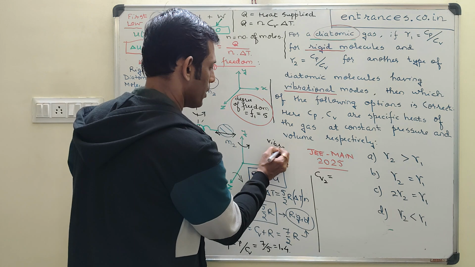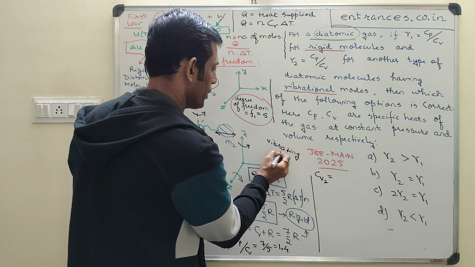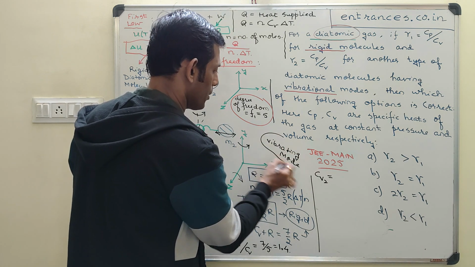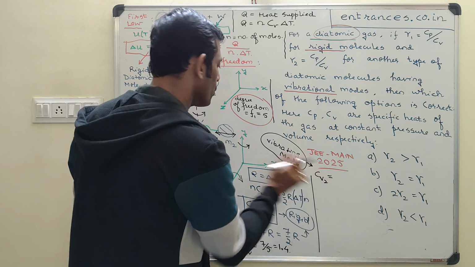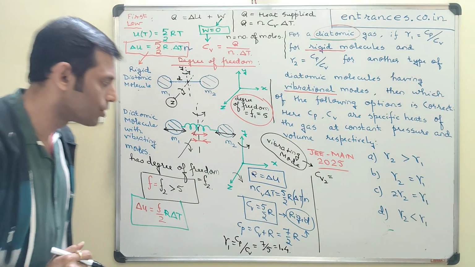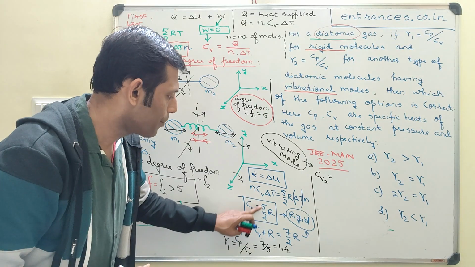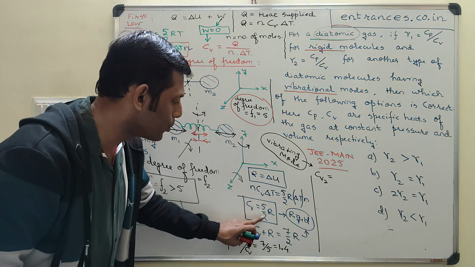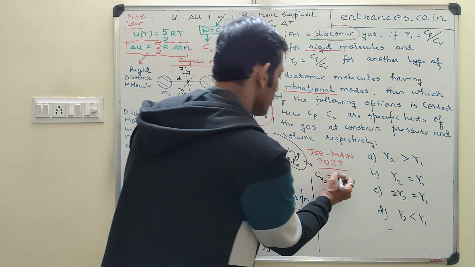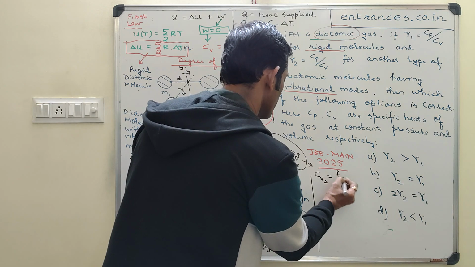Cv2 should be equal to how much? If you see this calculation, Cv2 should be equal to F by 2 into R.